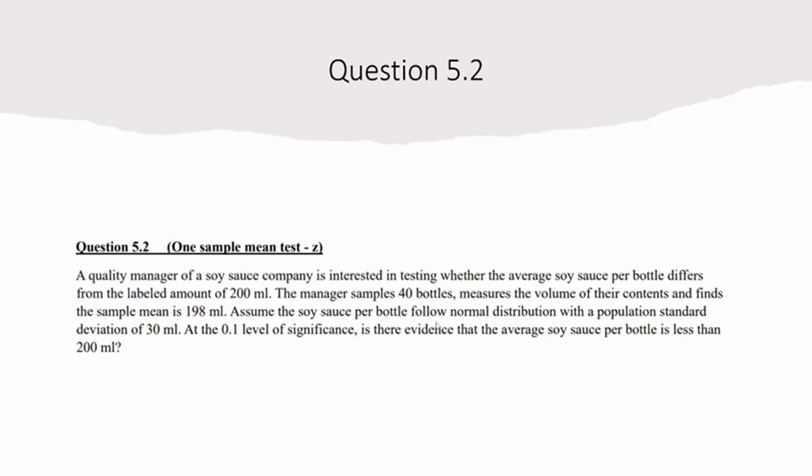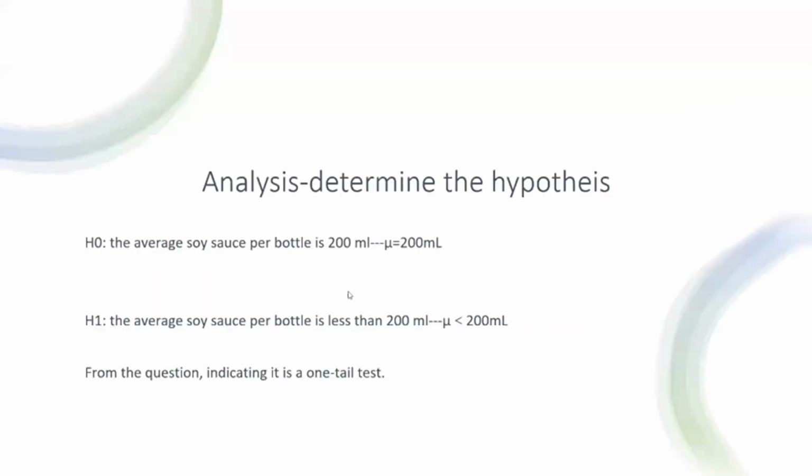As the question says, the distribution follows normal distribution, so we can know the population mean is 200, and the standard deviation of the population is 30. And then we also know the number of samples is 40, and the sample mean is 198. Then we can analyze the question.